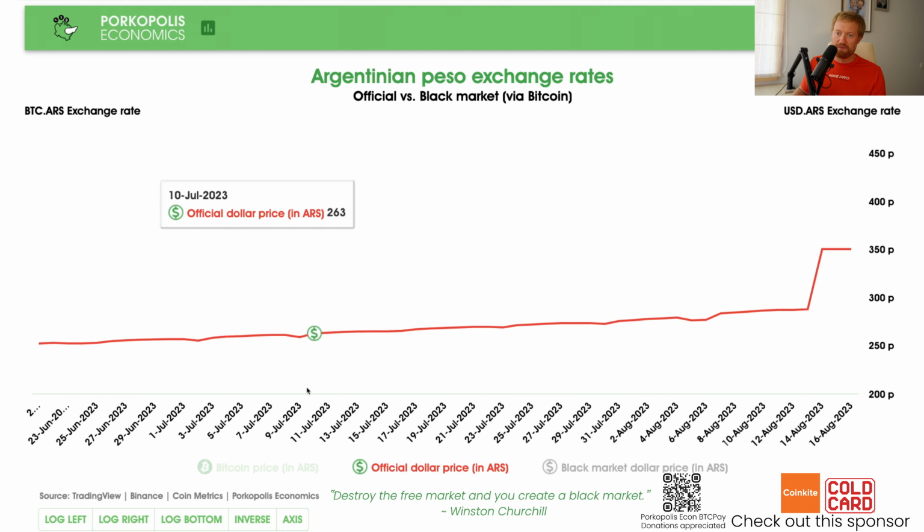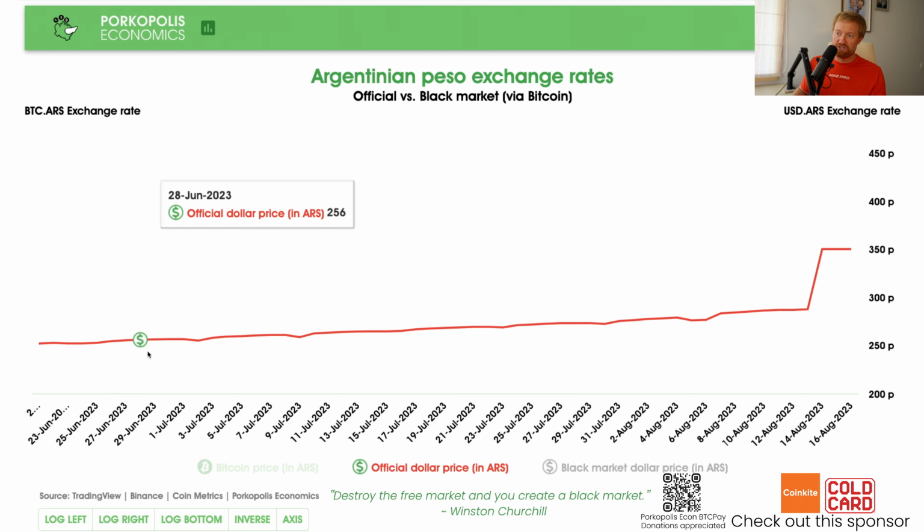So basically, it was already getting bad. This was not a secret. People in Argentina understand this, know this. Most of the time, they're not even holding pesos for their mid to long-term needs. They're holding dollars or other assets like Bitcoin. Pesos are simply for their short-term needs. And when they want to get into pesos, they're not going to use this rate. What rate are they going to use? They're going to use the black market rate.